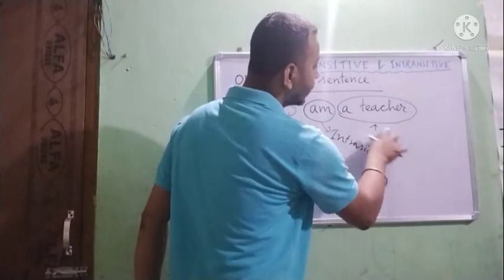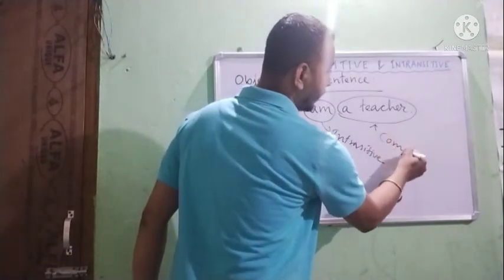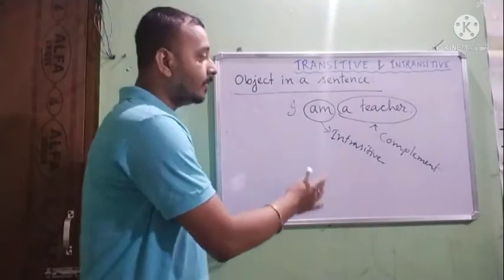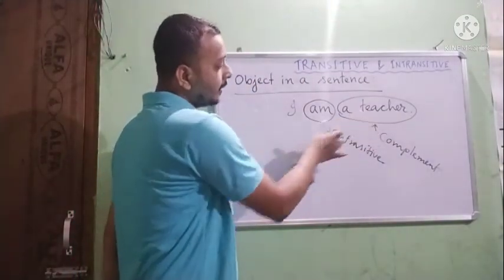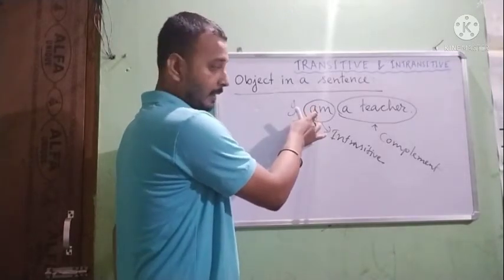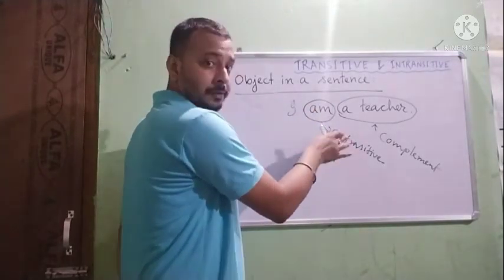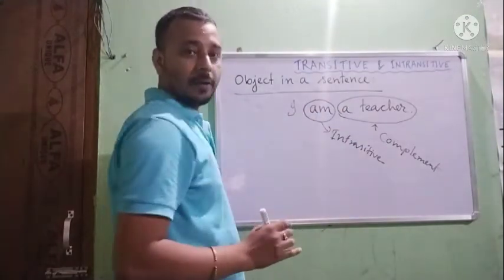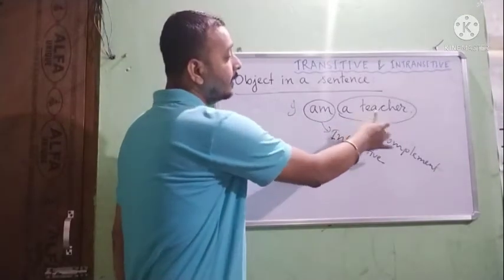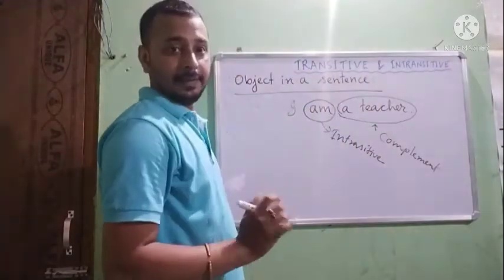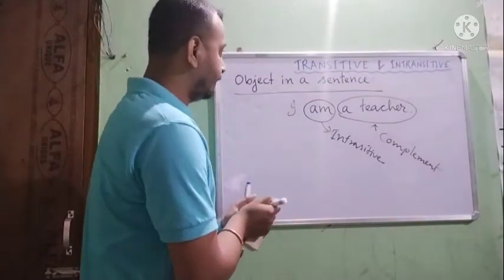It should be a complement then. It is called a complement. Okay? That is not an object. If it is an object, it should be transitive. But if it cannot be transitive, so it is intransitive. And we all know that intransitive does not have any object. So what will it be? It will be a complement. Complement means it just completes the sentence. That is the thing.